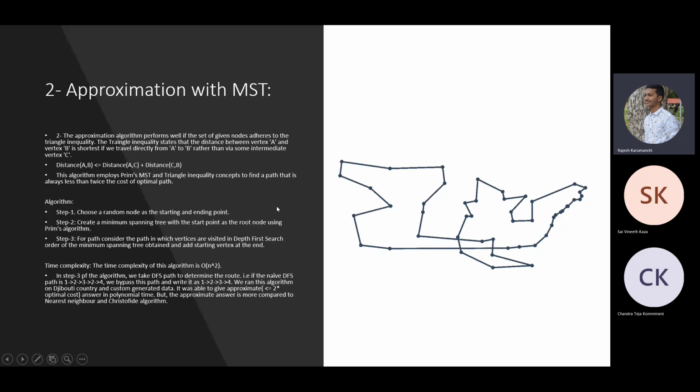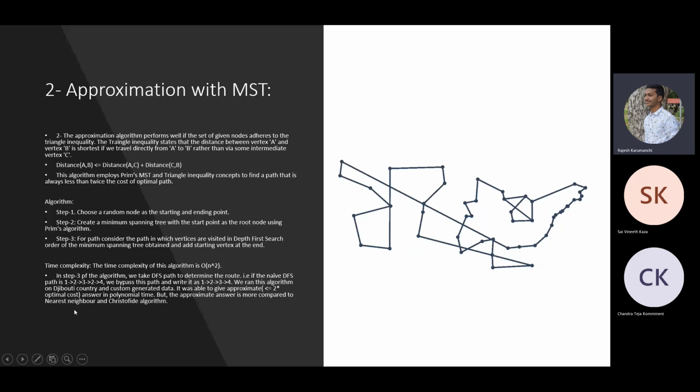We select a random node as the start and end point. We then create a minimum spanning tree using Prim's algorithm. In our code, we use Prim's algorithm. We can also use Kruskal's. Once we get the minimum spanning tree, we do a depth first search in order to decide on the order of vertices we want to visit.